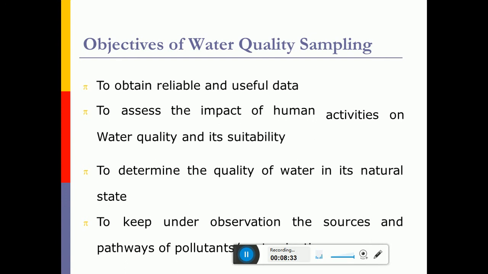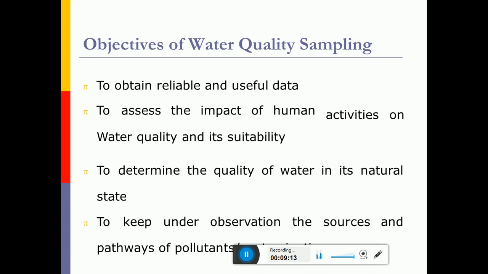Because the water we are supplying and the water we are drinking should be of a definite quality. The water quality parameters are prescribed by BIS standards, as I have told you in previous slides and previous sessions, that in India the water quality parameters are given by the Bureau of Indian Standards 10500/2012. Wherein it gives you the permissible limit, maximum allowable limit and desirable limits for various water quality parameters like physical, chemical and biological parameters.